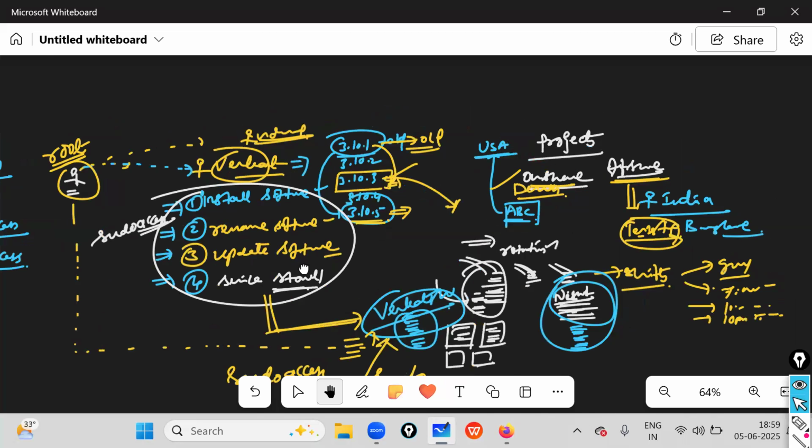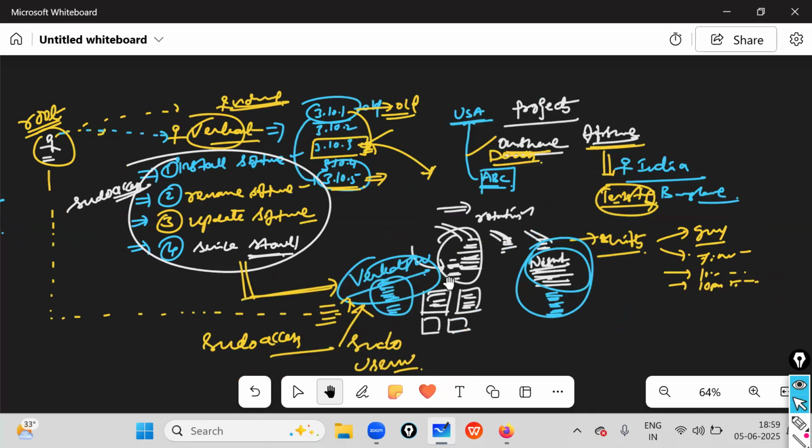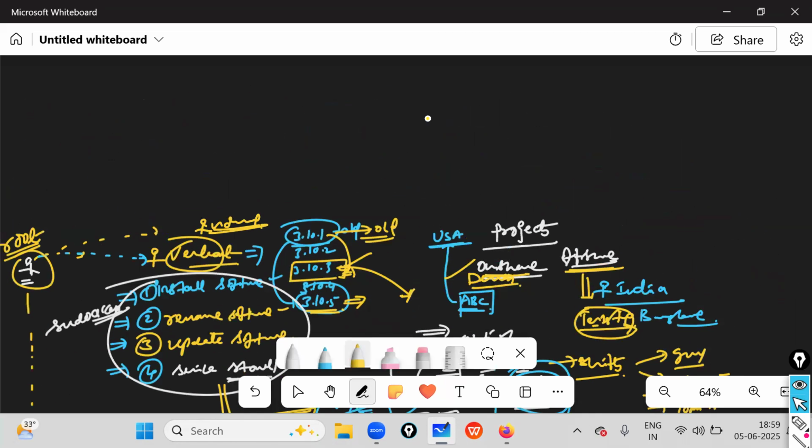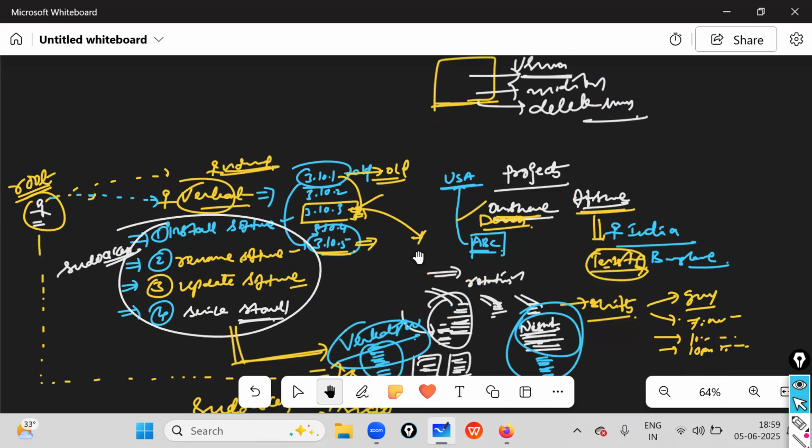And one more person is working inside our project, in the general shift. He also has some other access: user additions, adding users, modifying user details, or deleting users. This is the third person. Like this, there are so many people working inside our project.